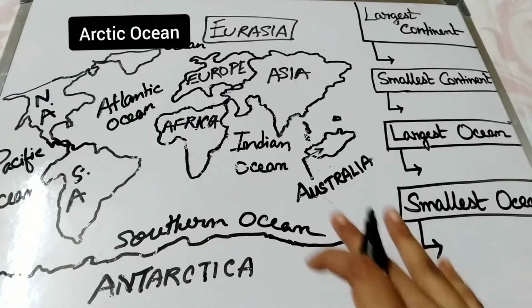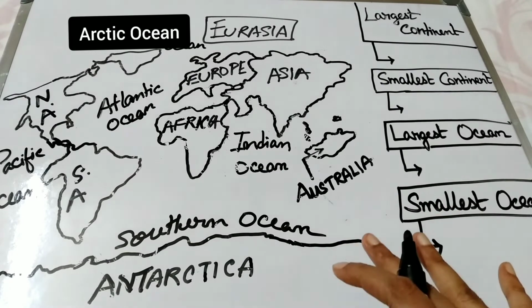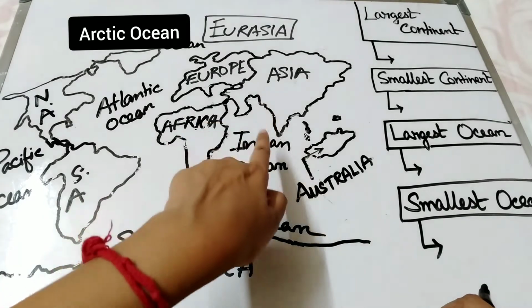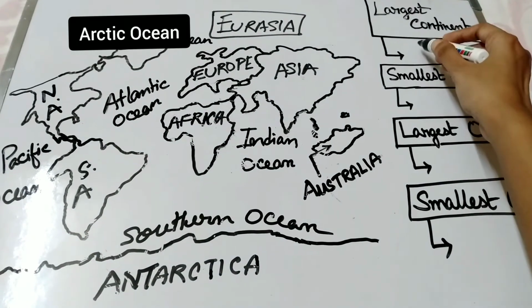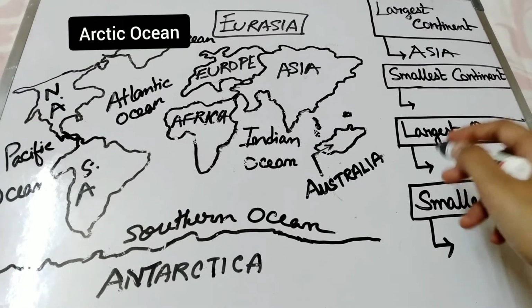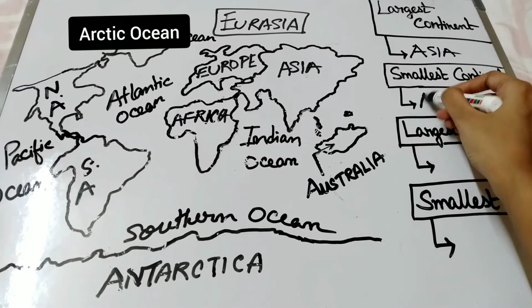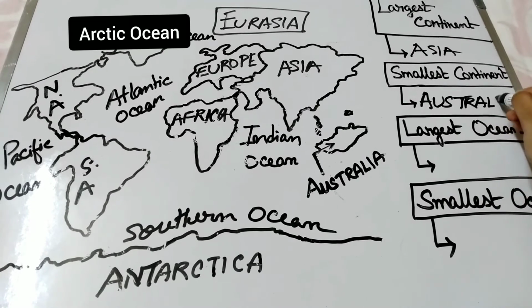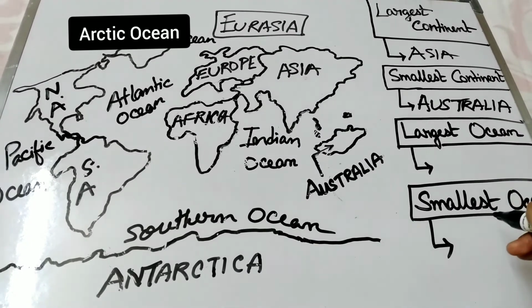Now, in this map, you can see which one is the largest continent and the smallest continent. In this map, you can see Asia. Asia is the largest continent of the world. Next, which one is the smallest continent? Australia. Australia is our world's smallest continent.